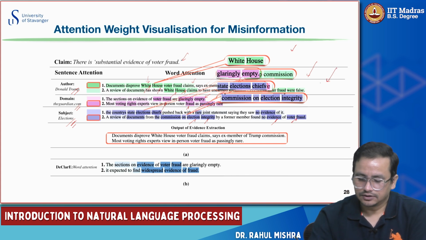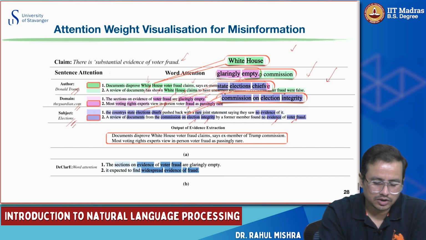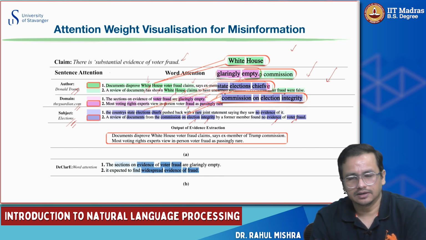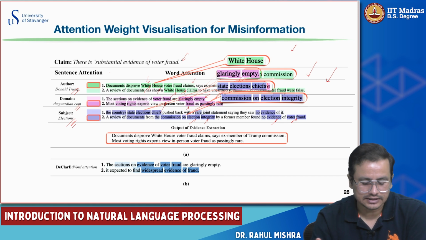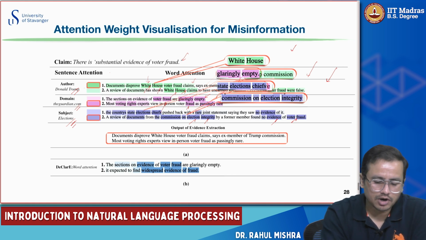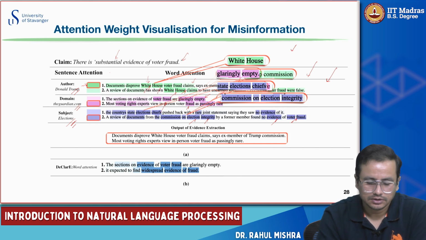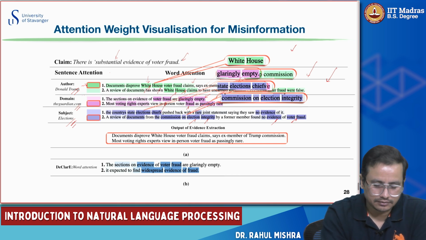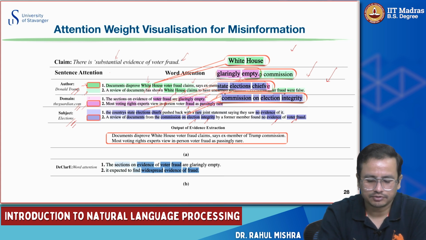On top of that, we get an attention score at the sentence level also, because it's a hierarchical encoder which has hierarchical attention. So for each sentence, you get a score for how important this sentence was for this particular claim, to debunk or maybe to support or refute it: less importance, more importance, less importance, and more importance.